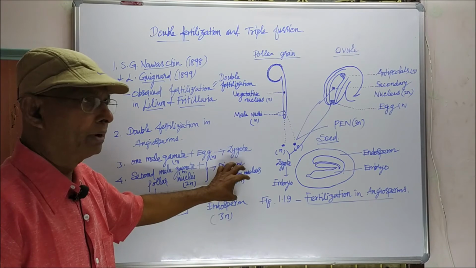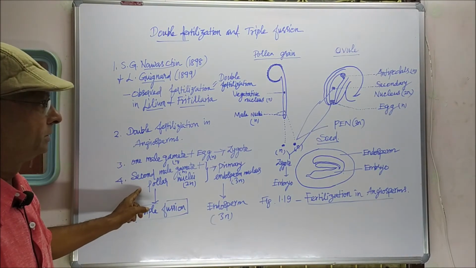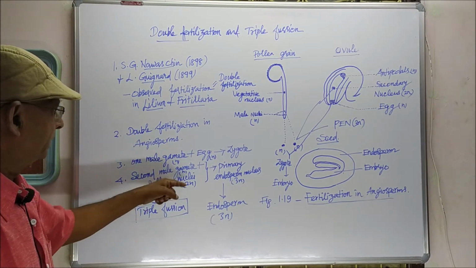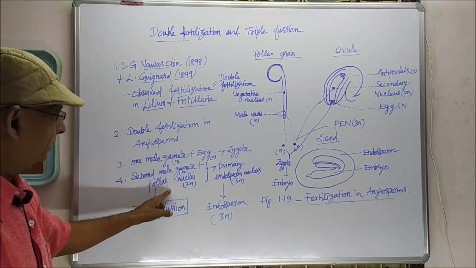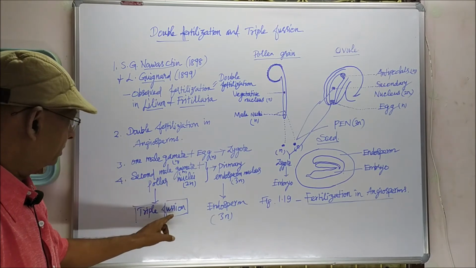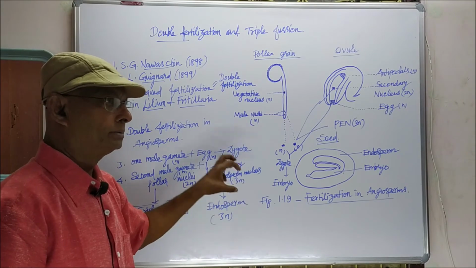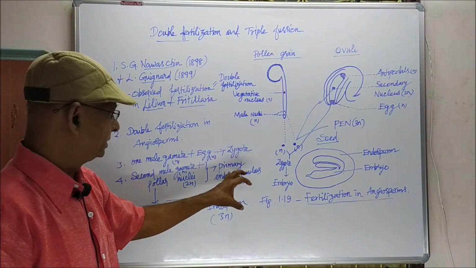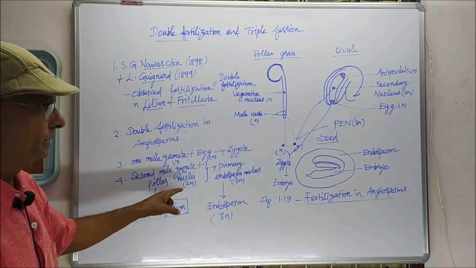This is the product of triple fusion. Here in the second fertilization, there is a union of three nuclei, one male nucleus and two polar nuclei, so collectively 3n. Three sets of chromosomes can be seen. So this type of union is called triple fusion.